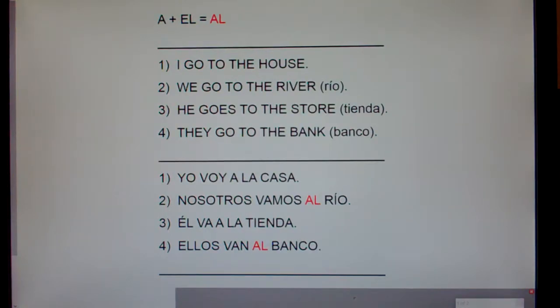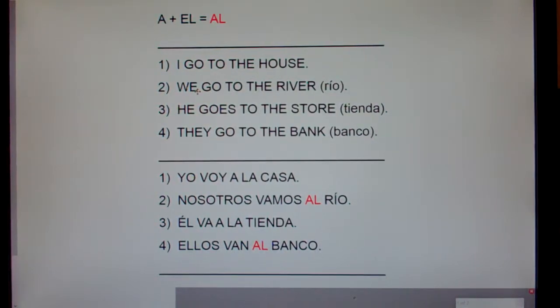All right, let's look at number 1. I go to the house. Pretty straightforward. Yo voy a la casa. Mr. Holt, aren't we supposed to smash "a la" together? Nope. The only 2 words we smash together are "a" followed by "el." You don't smash "a los" together. You don't smash "a las." It's just "a" when it's followed by "el" that turns into "al."